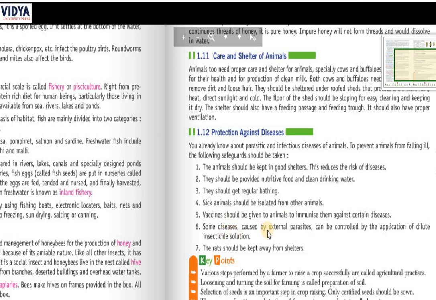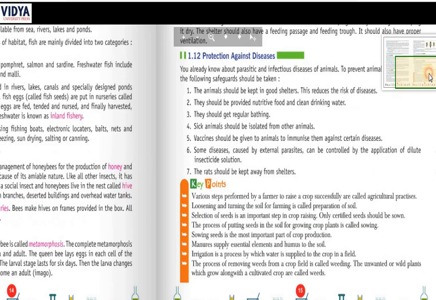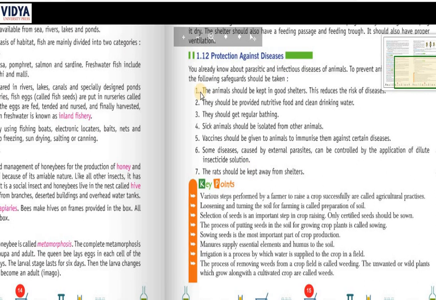Some diseases caused by external parasites can be controlled by the application of dilute insecticide solution. The rats should be kept away from the shelters. So these are the ways in which you can protect or ensure safety of your animals from diseases.